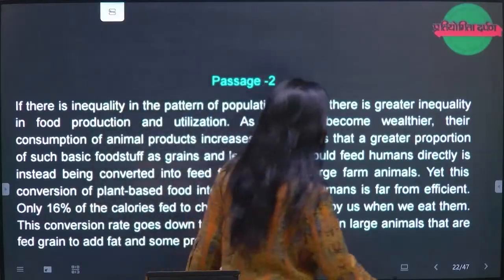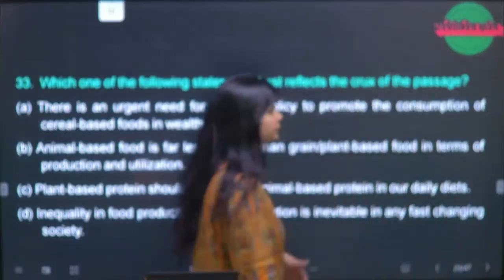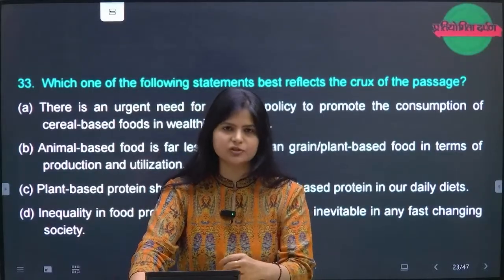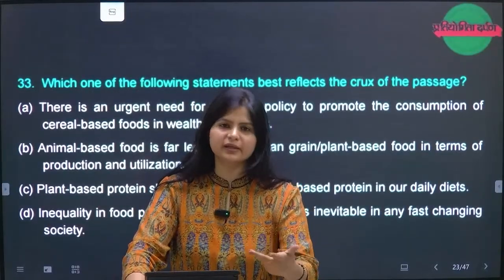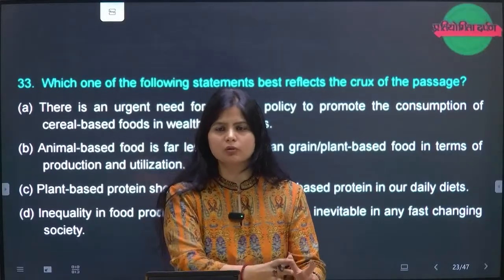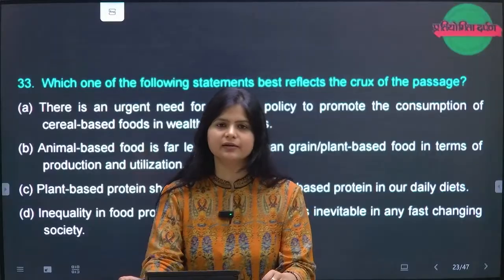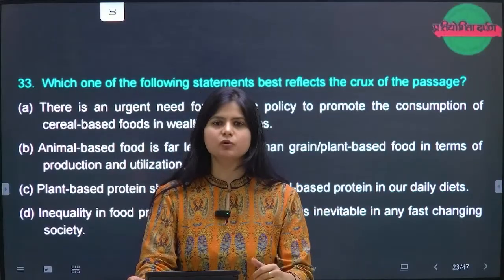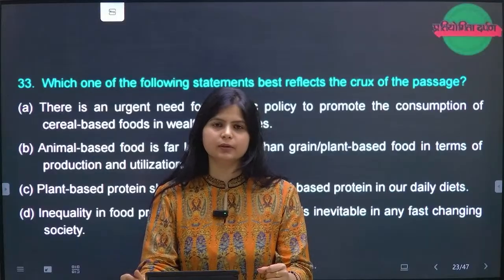So, what is the essence? Basically they're trying to say that when the wealthy population goes more for animal products, the animals have to be given more cereals and pulses, right? So those things will be given to the animals more, not to the people, right?